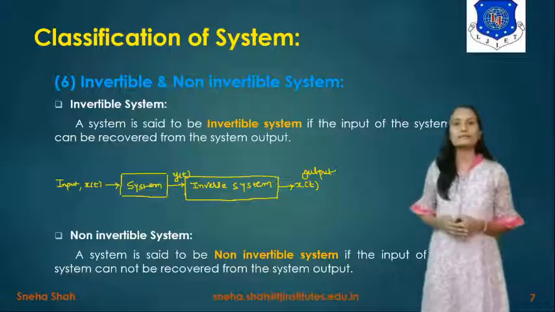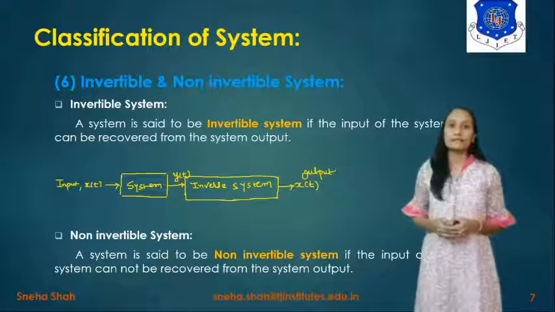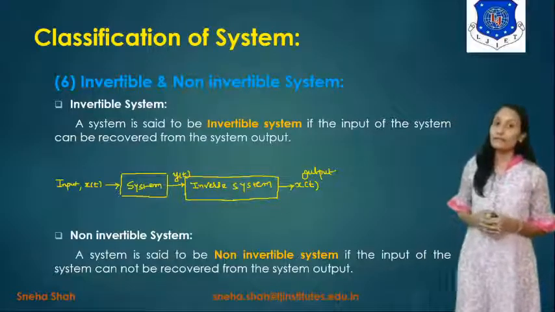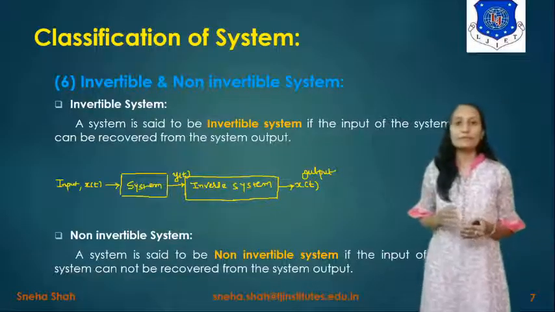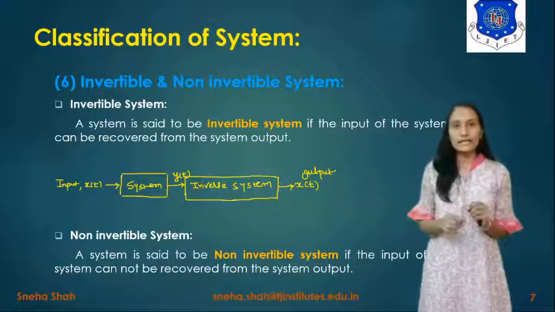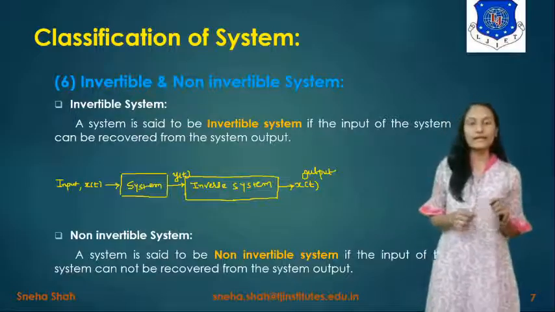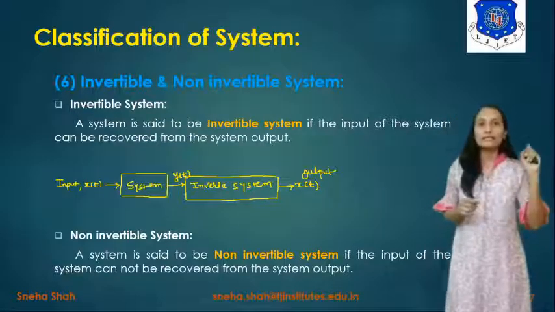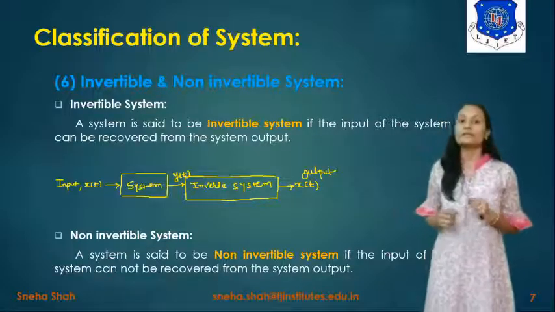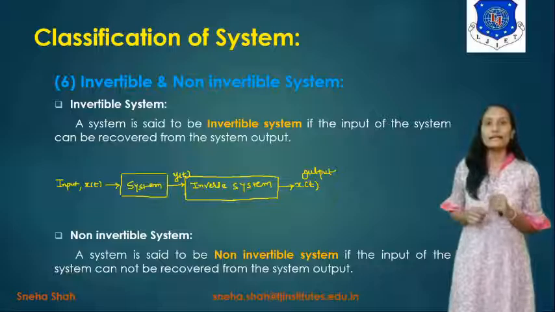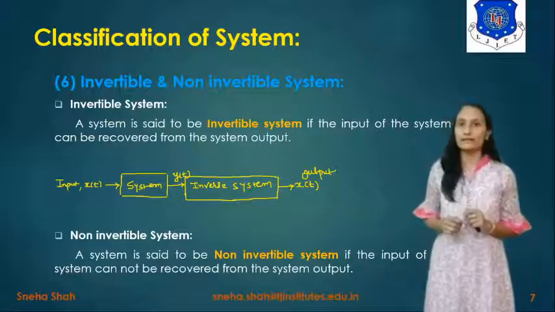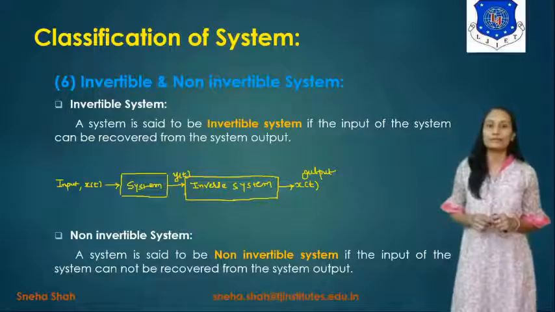Then the next type of system I explained is the causal system. A causal system means the system depends on the present or past input. So what is the past? Suppose I am taking the output at 2 seconds, then the input at 2 seconds is considered present, and if we are taking the input at 0 second or 1 second, then it is considered past input. If the system depends only on the present or past input, then it is considered causal, otherwise it is considered non-causal.